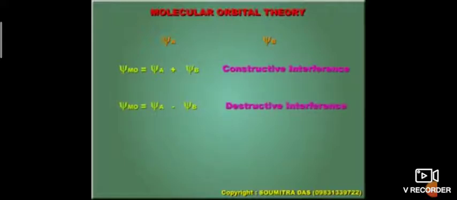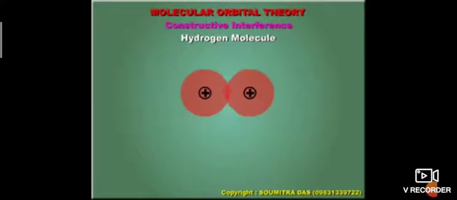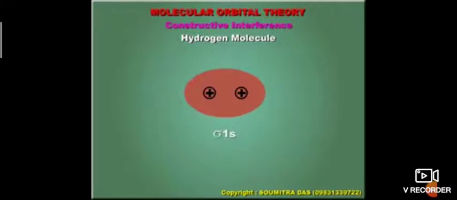Let us take the example of the hydrogen molecule, two atoms of hydrogen, that is psi A and psi B. Psi A plus psi B is constructive, it is an addition, and psi A minus psi B is destructive interference. The first one is bonding and the next one is anti-bonding. Let us see the constructive interference of the hydrogen molecule. When two hydrogen 1s orbitals combine, the two s orbitals overlap and form an ellipse with two nuclei. This is the sigma 1s bond.